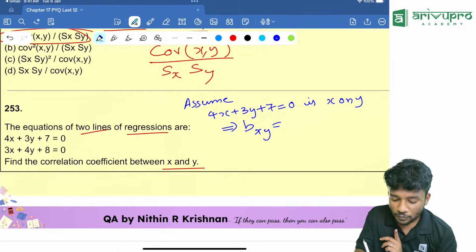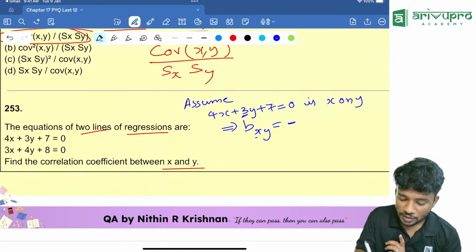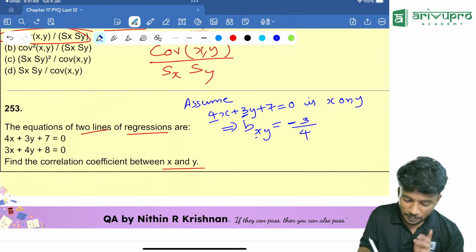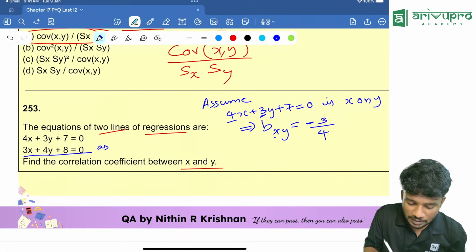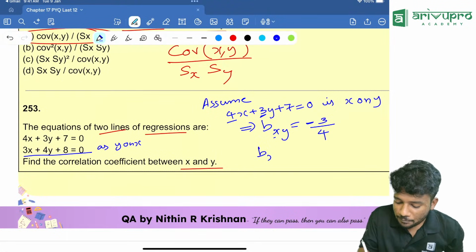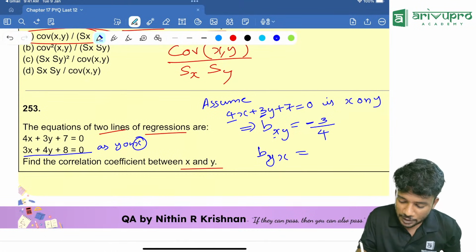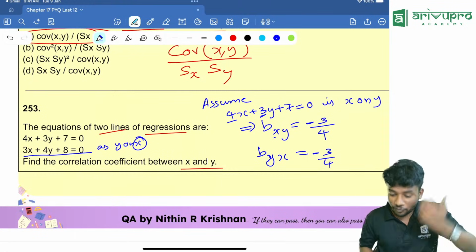Who is the unknown over here? X. Who is the known over here? Y. So minus of coefficient of known, that is minus of 3, divided by coefficient of unknown, minus 3 by 4. Similarly, we will assume the second equation, as y on x. From that we will get byx is equal to, who is known here? X is known. That means minus of 3 by 4. You got minus 3 by 4, minus 3 by 4.